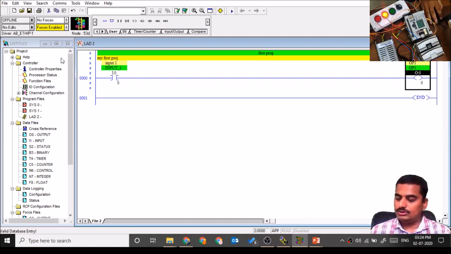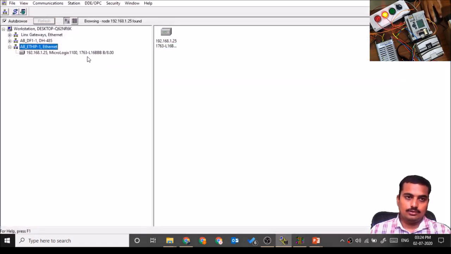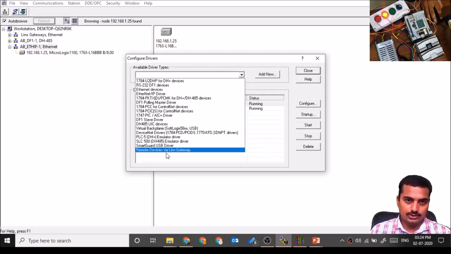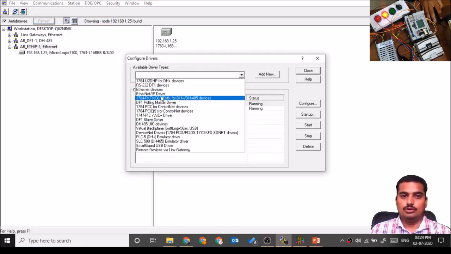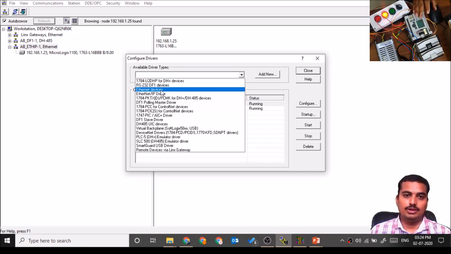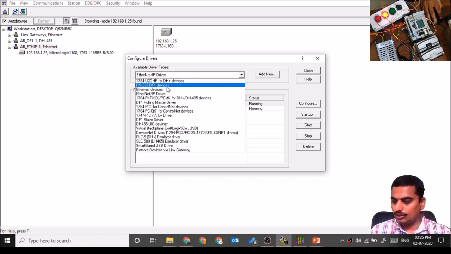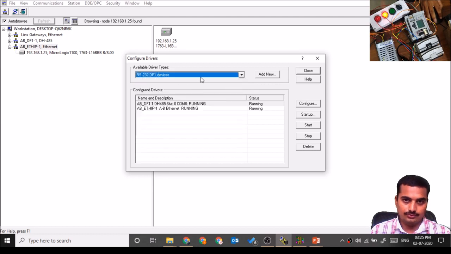To download this to a physical PLC, you need to add the communication protocol inside RSLinx Classic. For that purpose, you need to go to communication, configure drivers. You need to select which driver you are going to use while programming the PLC. So you have many communication drivers. If you have the Ethernet protocol, you need to select the Ethernet/IP driver. If you have an RS-232 cable with you, then you need to select RS-232 DF1 devices.